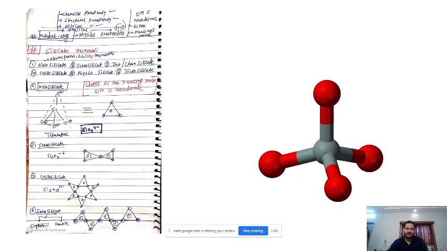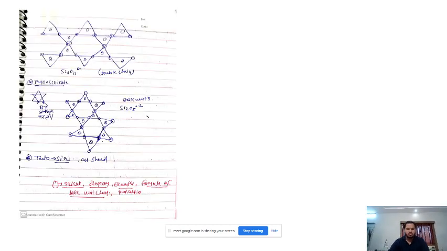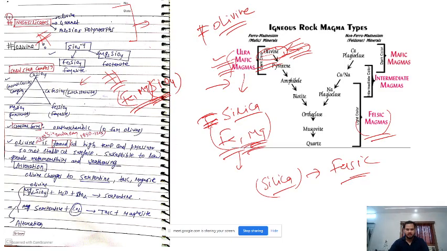Then we practiced making diagrams of basic silicate structures. I hope you have practiced this at home also. This is very important. UPSC asked questions on this almost every year. And then we covered olivine, where its position is in the Bowen reaction series, that it is ultramafic in composition. Then we discussed the silicon to oxygen ratio, it is 1:4 as it is a nesosilicate.